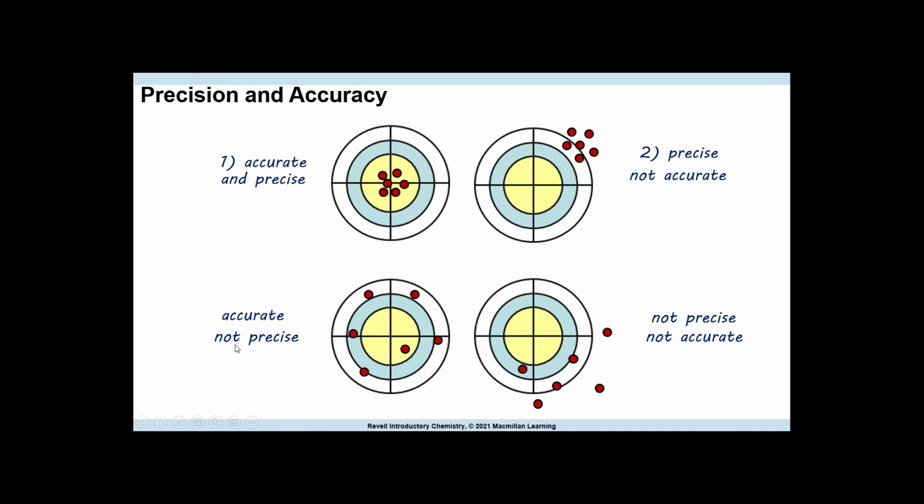And I forgot to number these bottom ones. So let's say this is 3. This is accurate, but not precise. Why is it accurate?